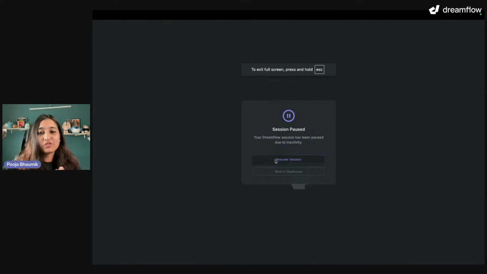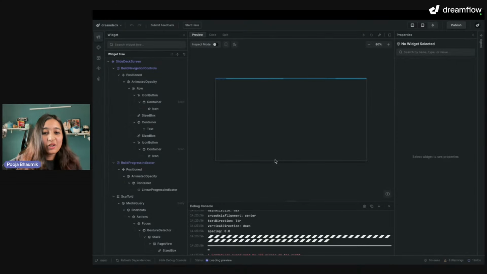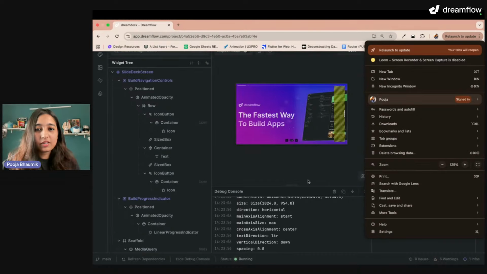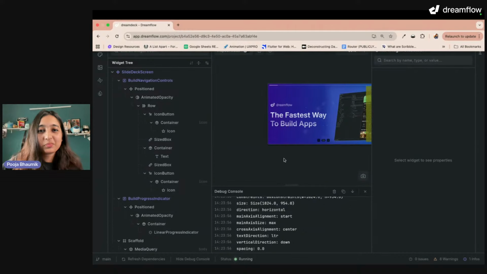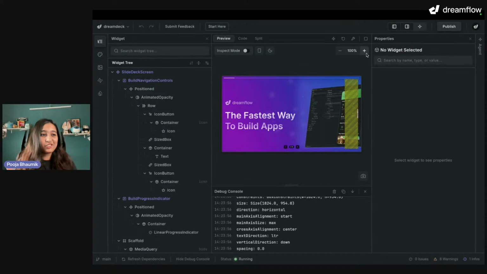So let me just make sure that I resume the session and restart the Dreamflow tool. All right, I will just make sure this is a little increased. Okay, so here, if you can see, this is the presentation that I just showed you, and it was built in Dreamflow last night, because yeah, I do things at the last minute. I was like, okay, how do I make this presentation immediately? And I used Dreamflow to build the site. That was pretty cool. And yes, that deck was Dreamflow.